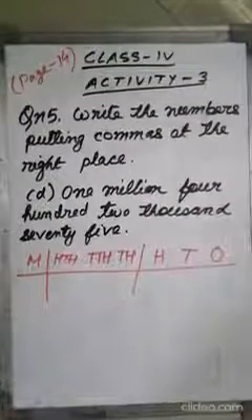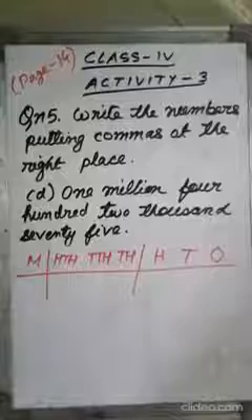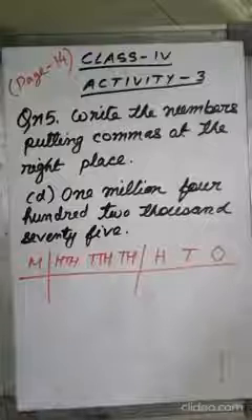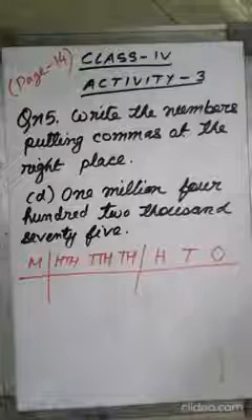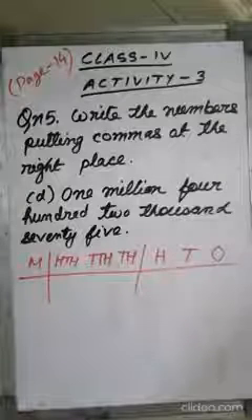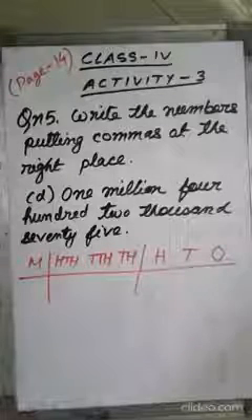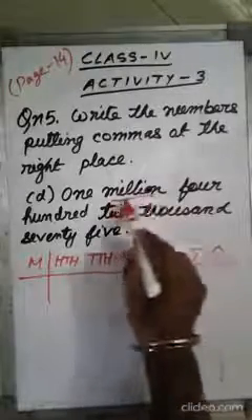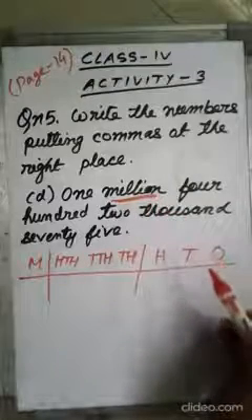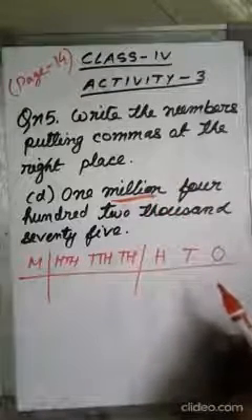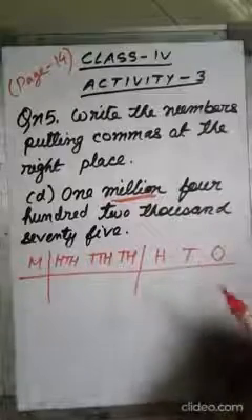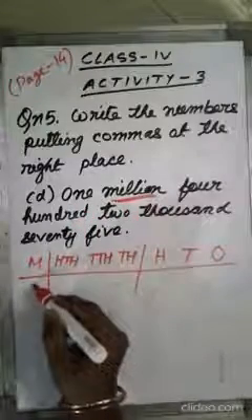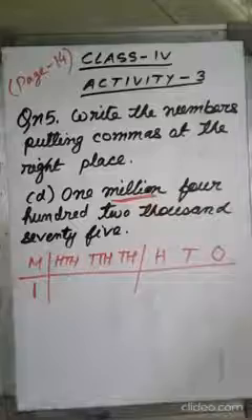Question number 5 is write the numbers putting commas at the right place. Number D I have taken for explanation. 1,402,075. For that I have drawn the international place value chart because it is a million, given million, so international place value chart we have to use for the purpose. 1 million, that means 1 will come at millions place.